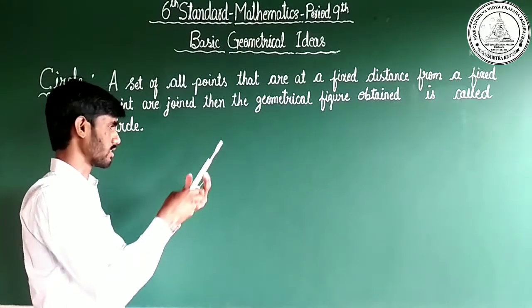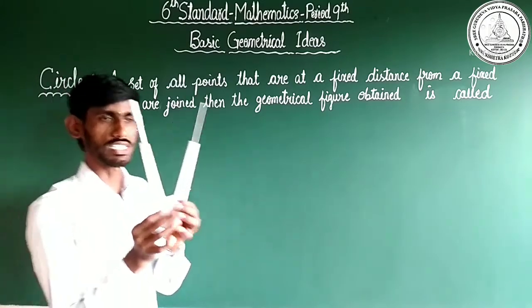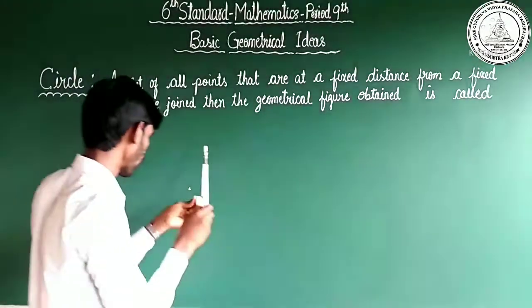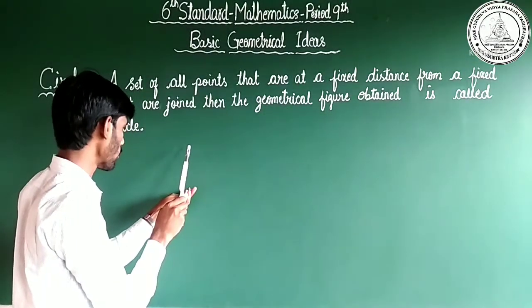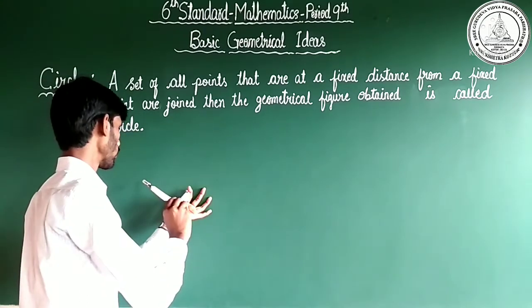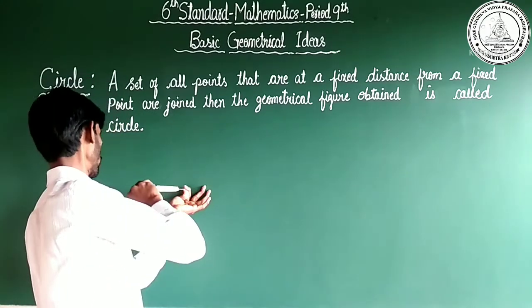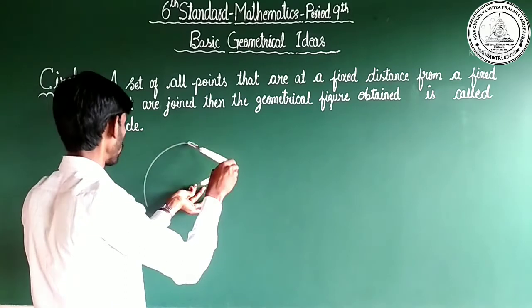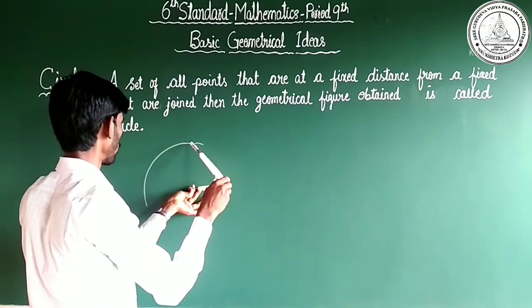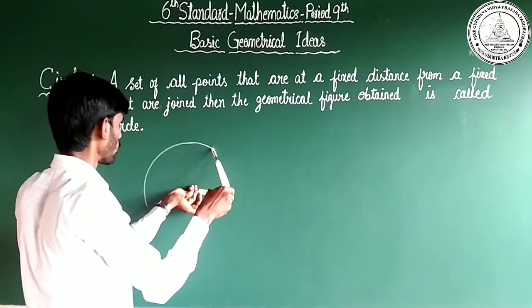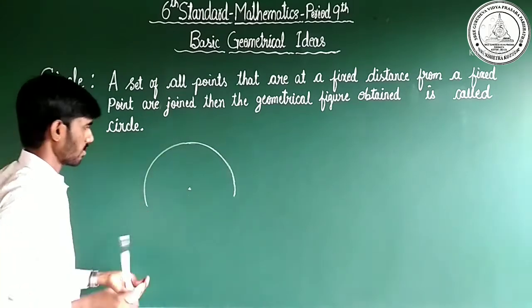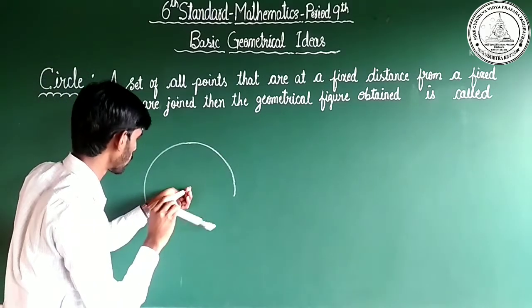Dear children, this is the fixed distance. Don't disturb the distance. Okay. This is the center point. Observe carefully.